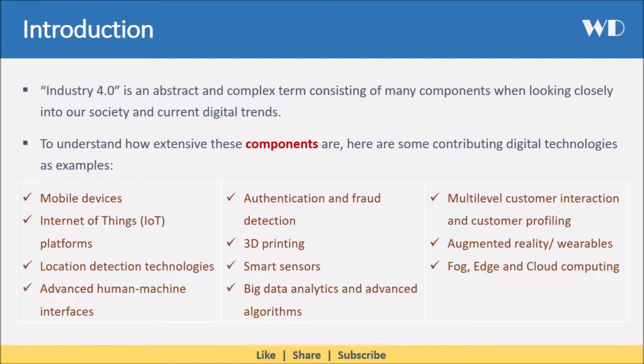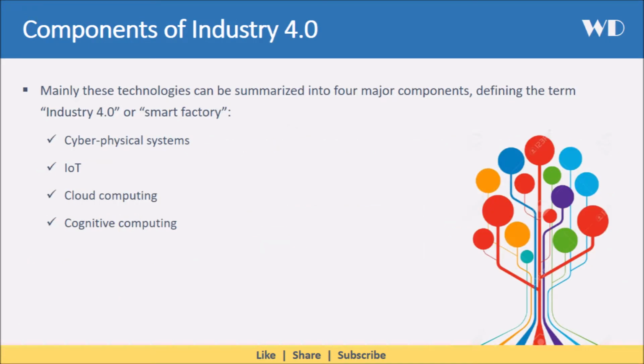To understand how extensive these components are, here are some contributing digital technologies as examples. Mobile devices, Internet of Things platforms, location detection technologies, advanced human-machine interfaces, authentication and fraud detection, 3D printing, smart sensors, big data analytics and advanced algorithms, multi-level customer interaction and customer profiling, augmented reality or the wearables, fog, edge and cloud computing.